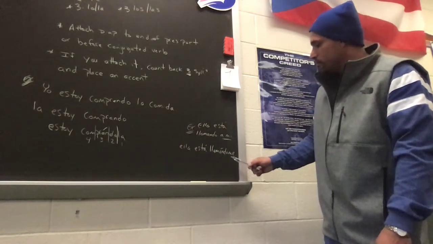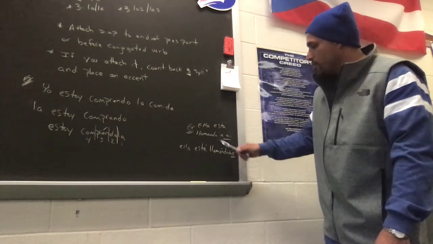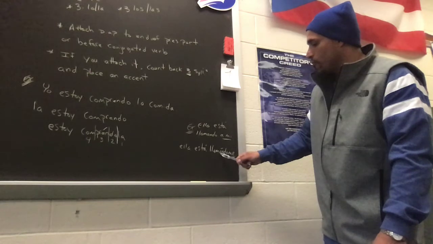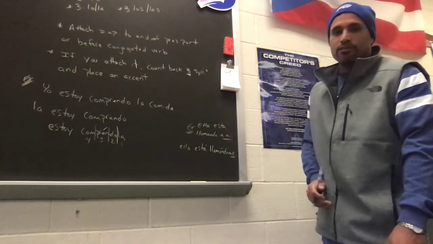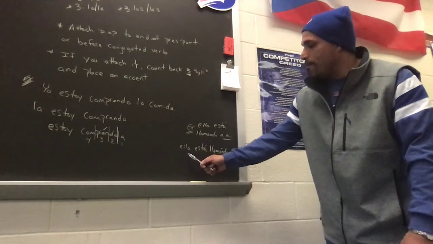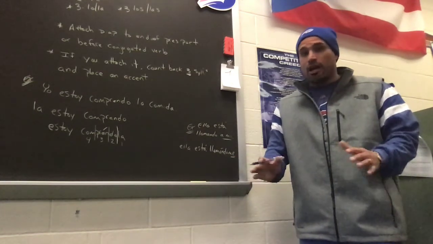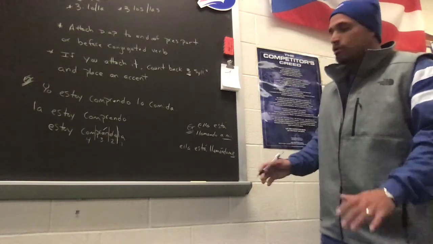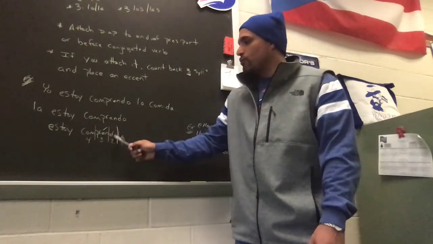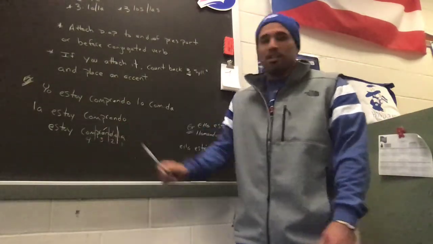She is calling me. Because we attach it to the end, we have 1 syllable, 2 syllables, 3 syllables, and there's the 4th one. So we would count back 1, 2, 3. The 3rd syllable would be the A in the middle. Boom, there our accent would go. If I wanted to, I could simply put this me in front of está. Ella me está llamando. Same answer, it means the same thing. Either would be correct. But just remember, when we're counting syllables, we go from right to left, not left to right. And it would change. So if you went this way, 1, 2, 3, your accent would be in the wrong spot. You've got to go from the end of the word, right to left, to the beginning of the word.